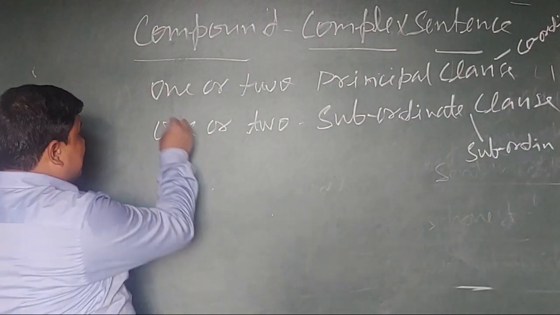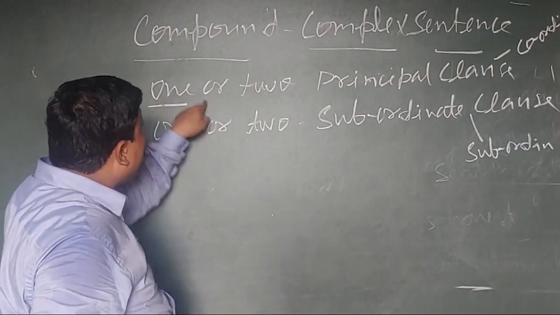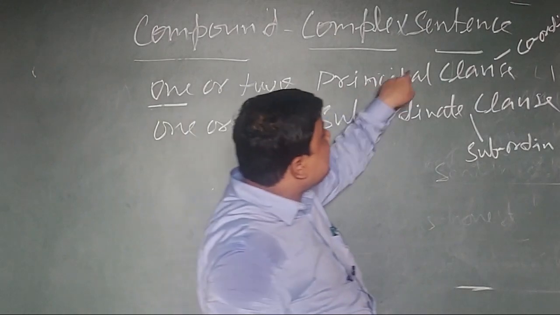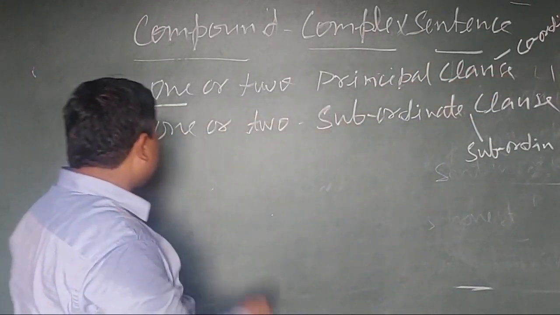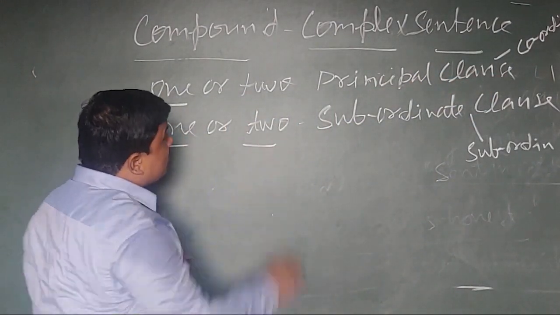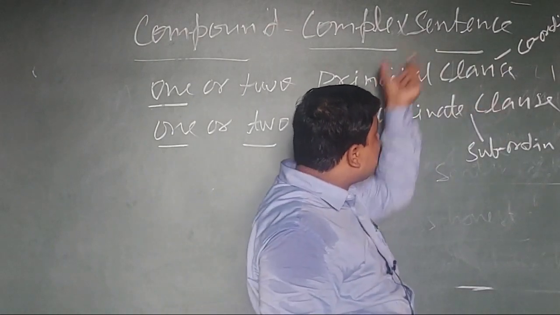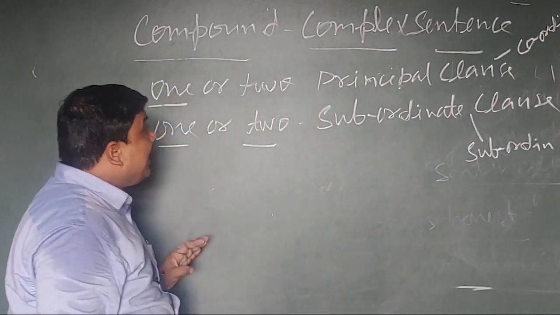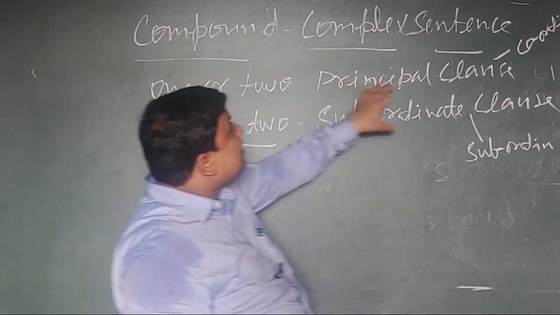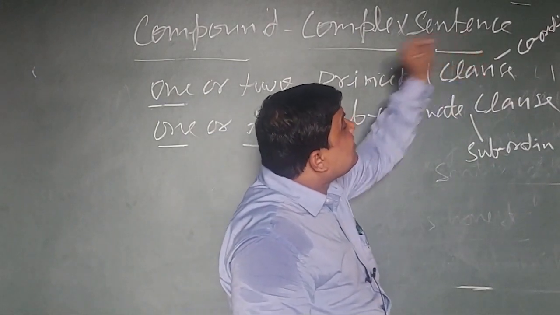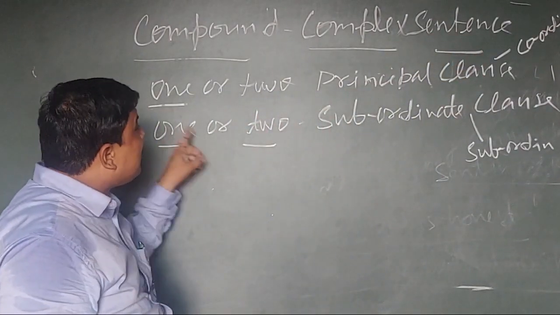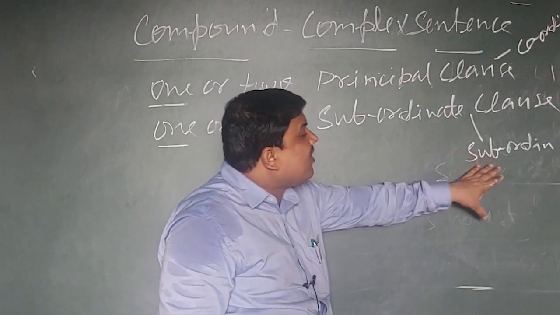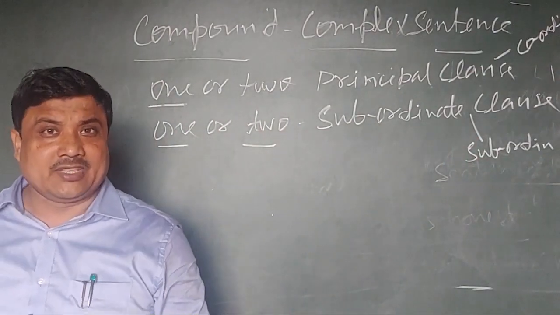It means one or two principal clauses should be there, one or two subordinate clauses should be there, and for principal clauses a coordinating conjunction should be there, and for subordinate clauses a subordinating conjunction should be there.